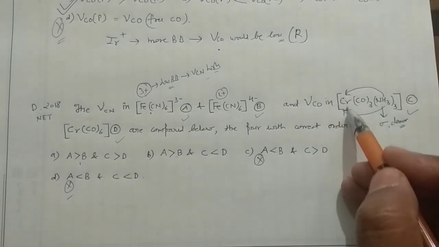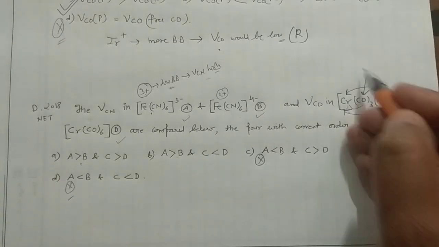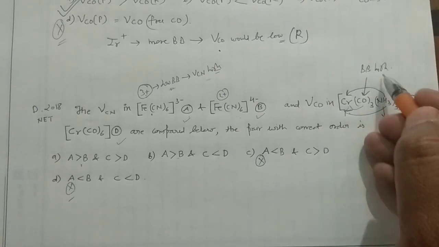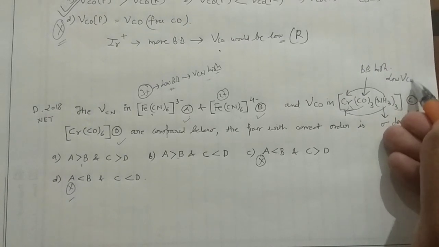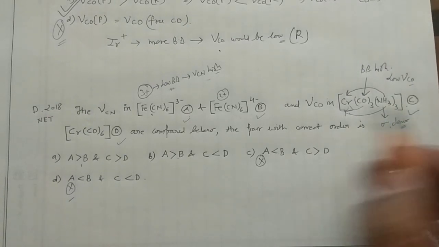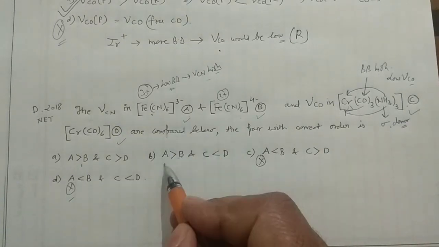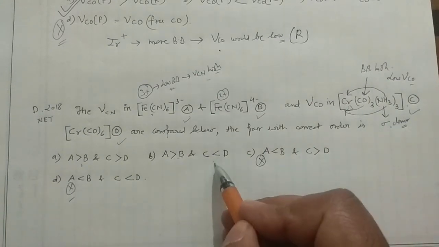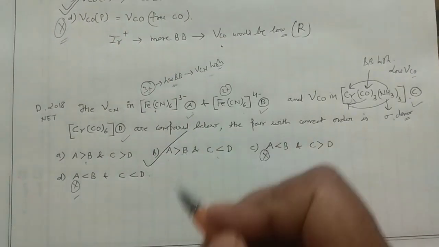When electron density would be high, it will form more extensive back bonding. So back bonding would be high, and high back bonding reflects in the lower nu CO. Now check, C would be lower than D. A is greater than B was the earlier assumption, and C is lower than D. So according to me, the second option is actually the correct answer.